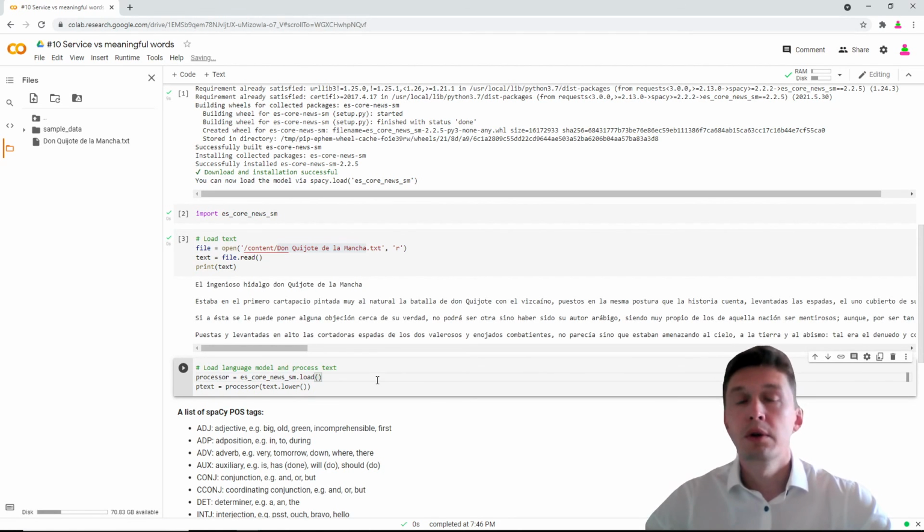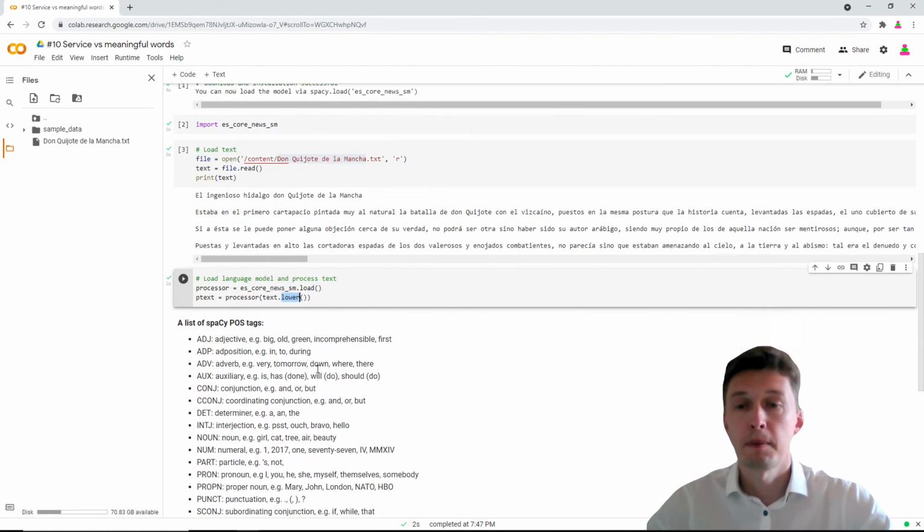Next, what we do is we create a Spanish-speaking object. We load our model into a processor. And then we process our text, but make it lowercase, so that there are no capital letters.